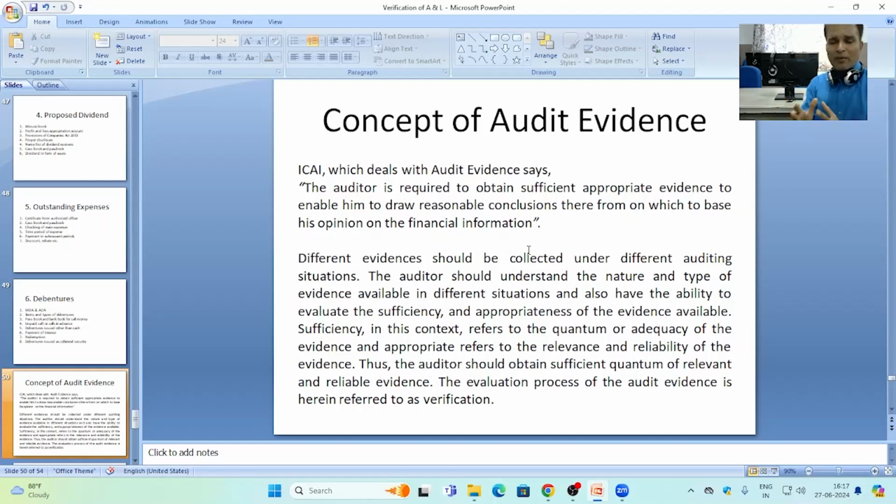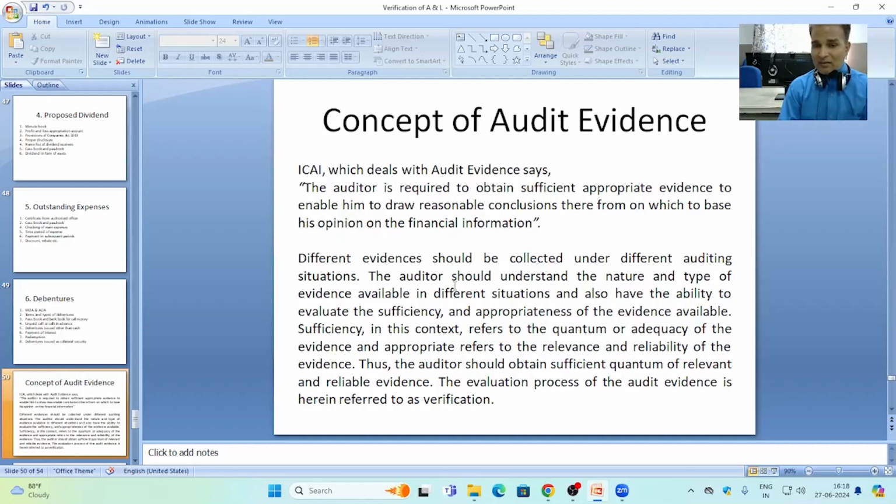It is expected from an auditor that in the last stage of the auditing process, that is the audit report, when he provides his opinion, the opinion is based on a concrete base, and the concrete base can only be maintained by getting proper evidences. Different evidences should be collected under different auditing situations. The auditor should understand the nature and type of evidence available in different situations, and also have the ability to evaluate the sufficiency and appropriateness of available evidences.